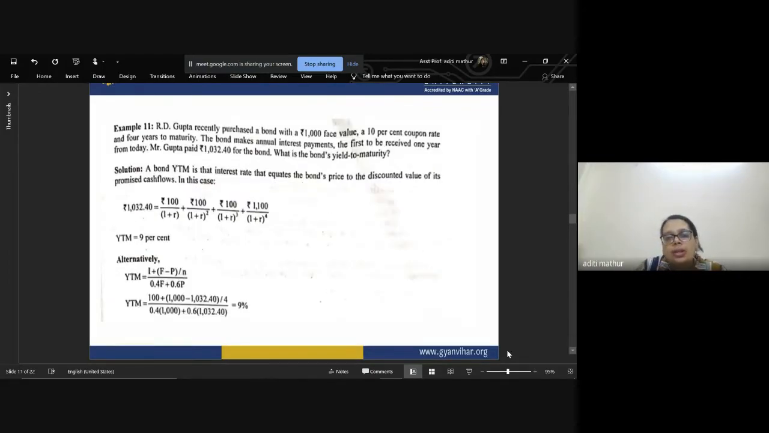Let us solve a question and understand how to calculate YTM, that is yield to maturity. R.D. Gupta recently purchased a bond of 1,000 face value, with a 10% coupon rate and 4 years to maturity. The bond makes an annual interest payment. The interest is to be received 1 year from today. Mr. Gupta paid 1032.40 for the bond. What is the bond's yield to maturity?